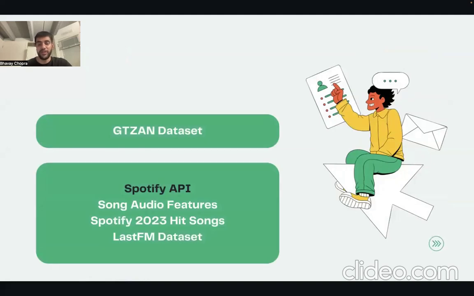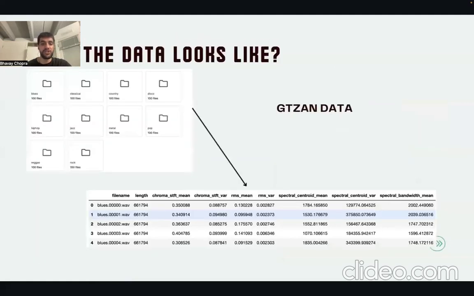So this is the data that I'm using for my project. First is the GTZAN dataset, which is a publicly available open source dataset, which consists of audio files from 10 different genres. And apart from that, I've also taken multiple datasets from the Spotify API. I've extracted Spotify audio features. I've taken Spotify 2023 hit songs, and the Last.fm dataset as well has been taken from the Spotify API. So this is what the data looks like.